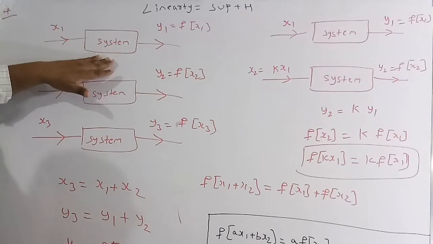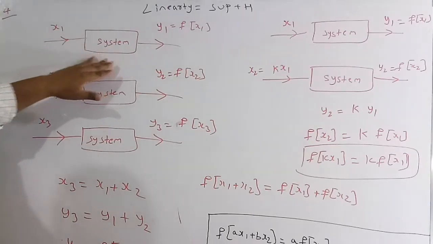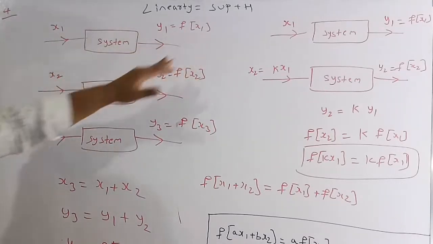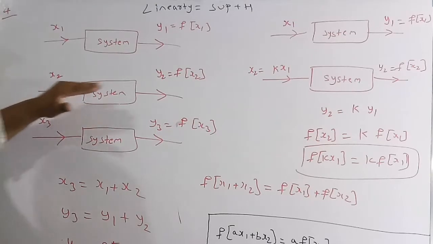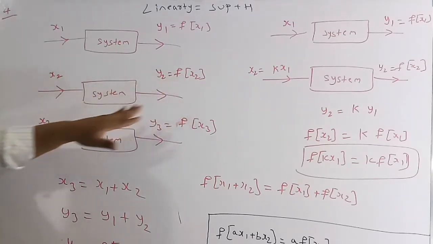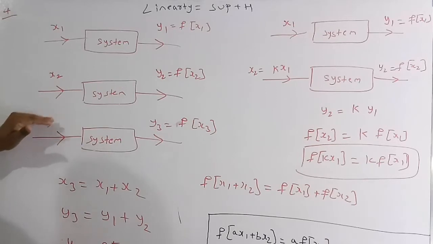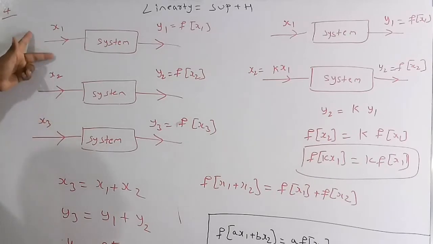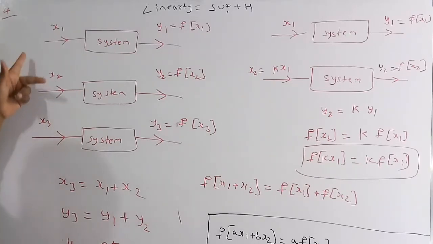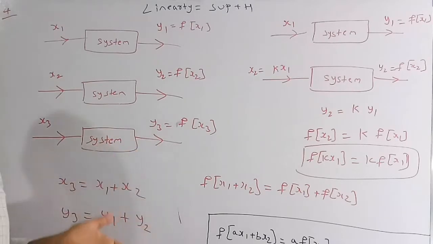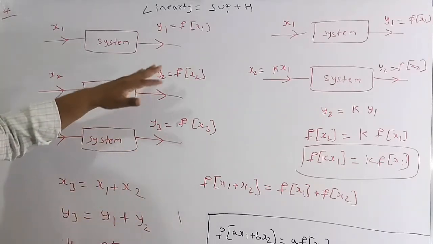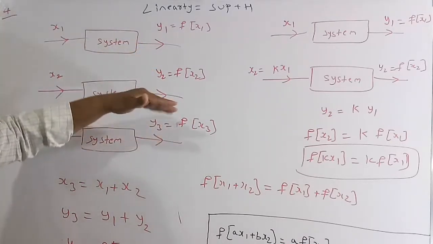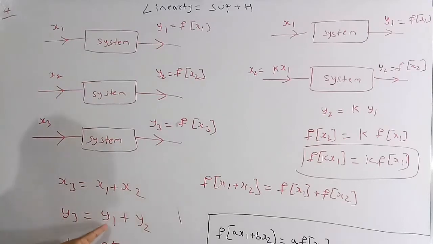So let me assume a system. For this system, if the input is x1 and the output is y1, then y1 is nothing but f of x1. For the same system, if the input is x2, then the output is y2, which is f of x2. If the input is x3 and the output is y3, which is f of x3, and if x3 is the sum of the two previous inputs, the output you get has to be the summation of the two previous outputs. So y3 is equal to y1 plus y2.